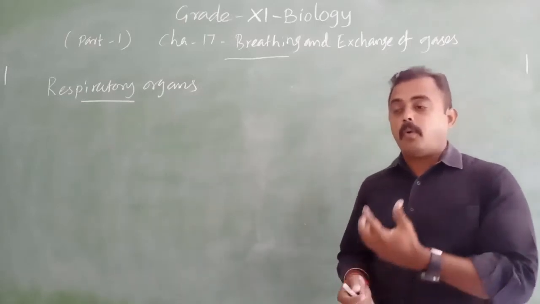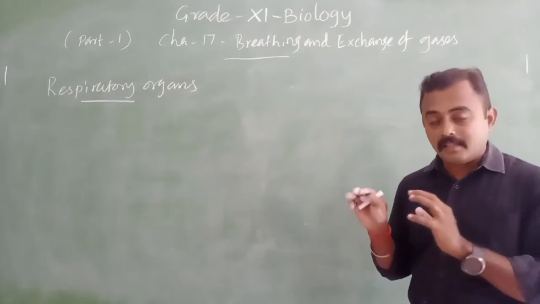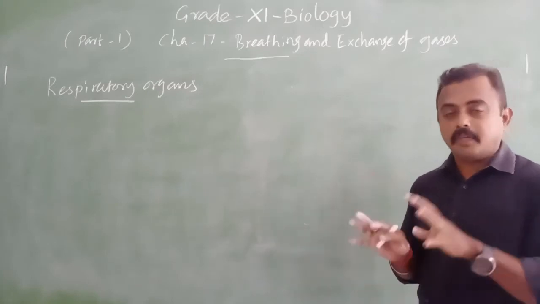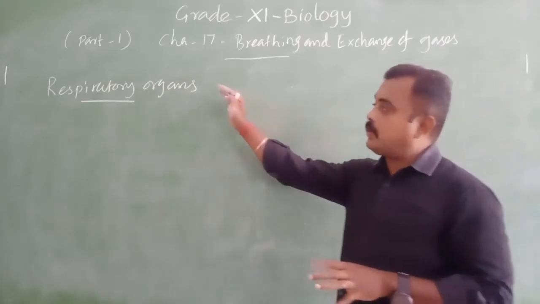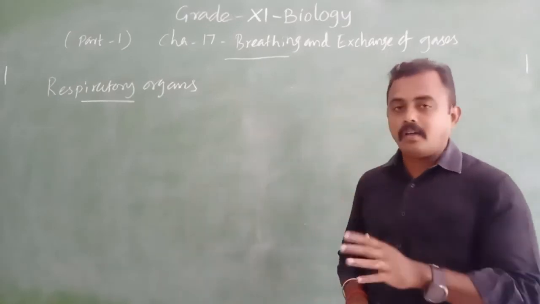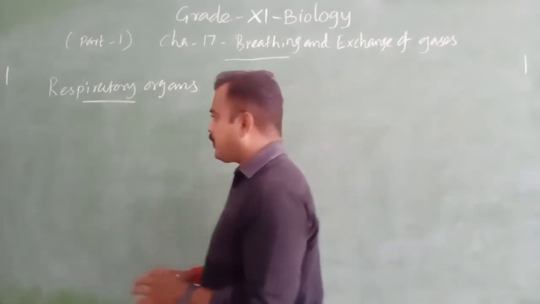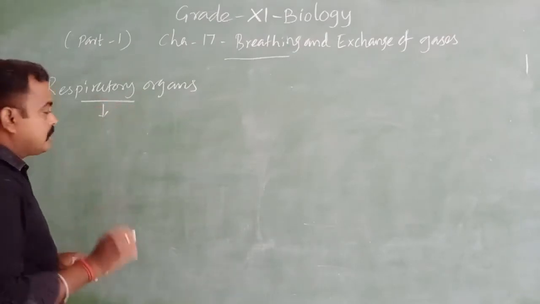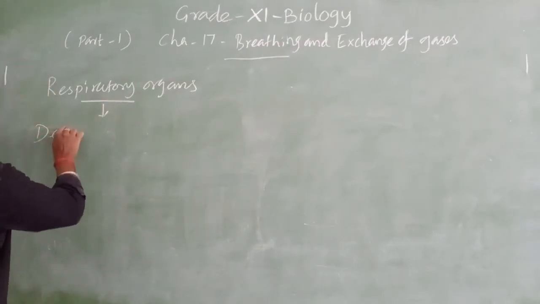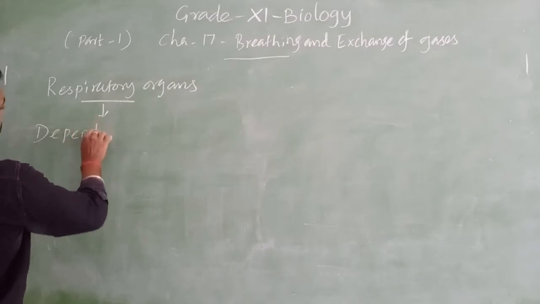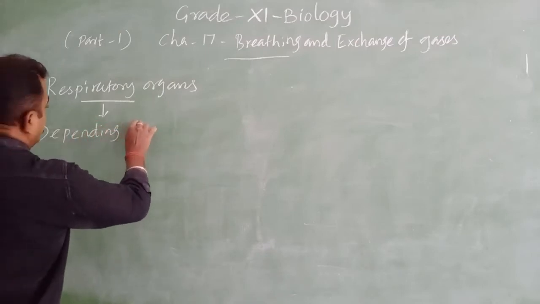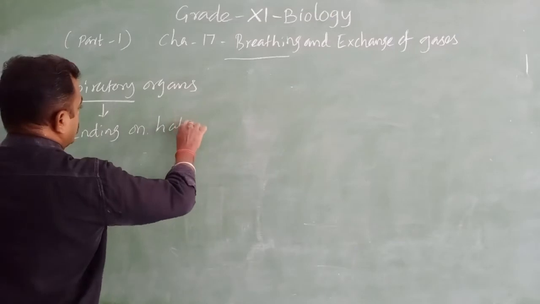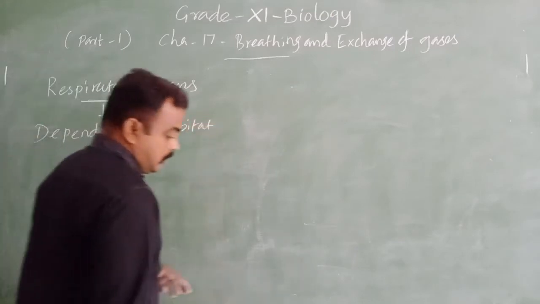We know the systems involved in respiration. So now we are going to see respiratory organs. Respiratory organs depend upon the habitat. Depending on habitat. Sir, how?